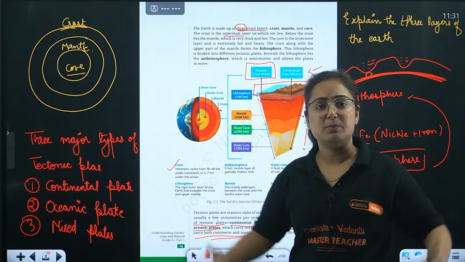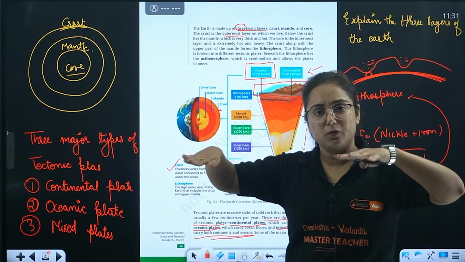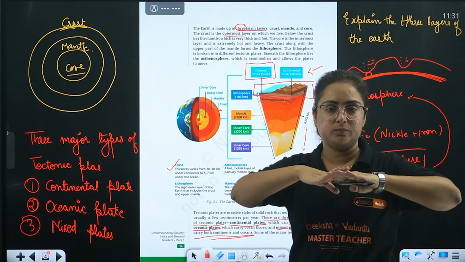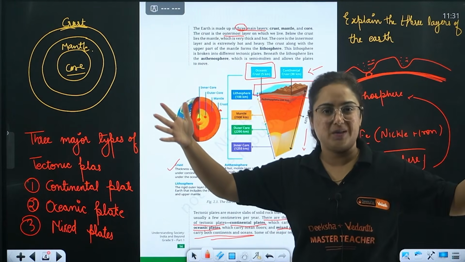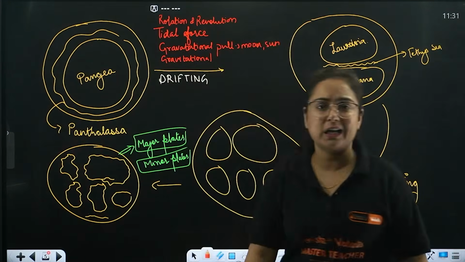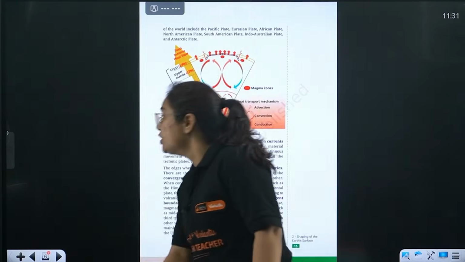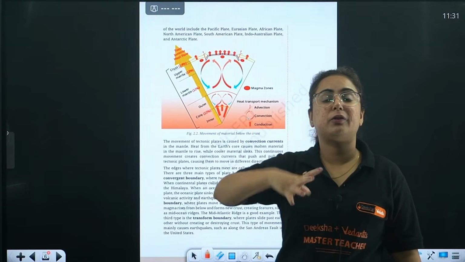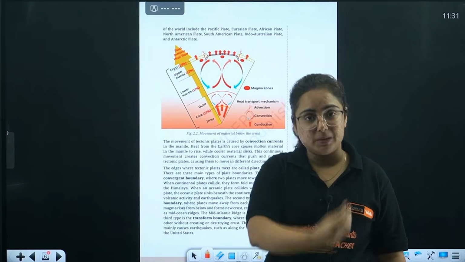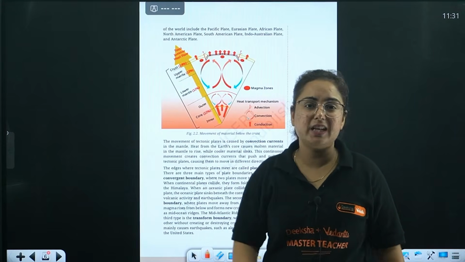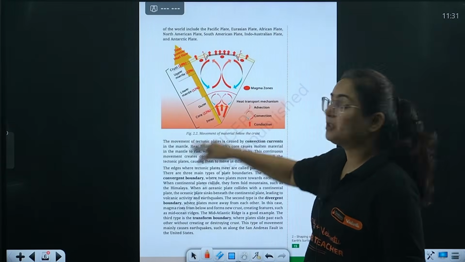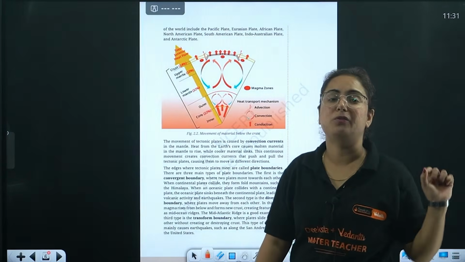There might be times when two plates, because of moving over the molten magma, collide. They might somewhere drift apart from each other, because rotation and revolution forces are applied on them continuously. So because of that, we have different boundaries also, beta. Because of these different plates, we get different boundaries that we need to understand. See, by this particular picture, it is quite clear how the movement is going on.